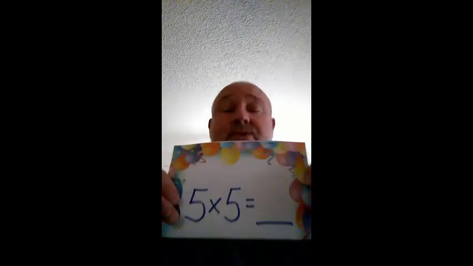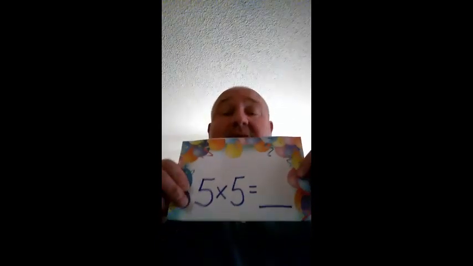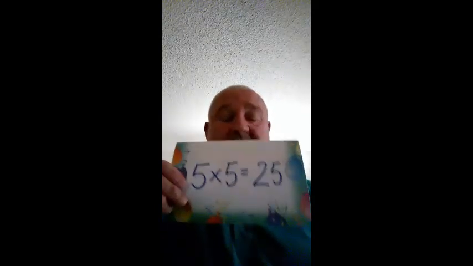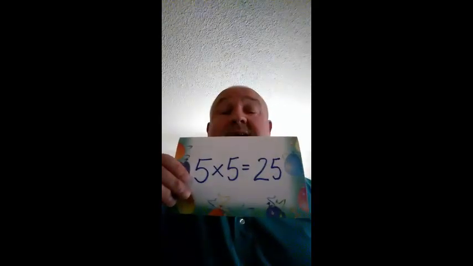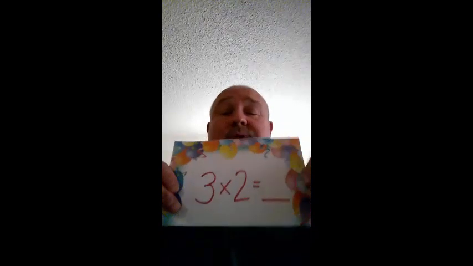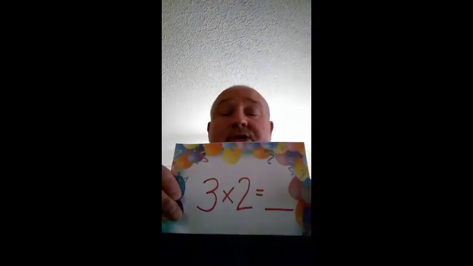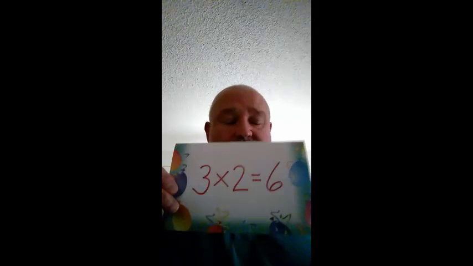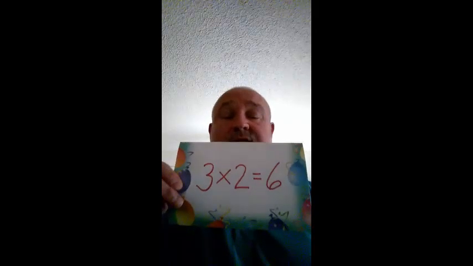Next, 5 times 2 is, 5 times 2 is, and the answer, 5 times 2 is 10. And 3 times 2 is, 3 times 2 is, say the answer, 3 times 2 is 6.